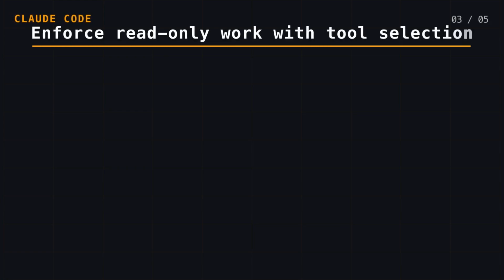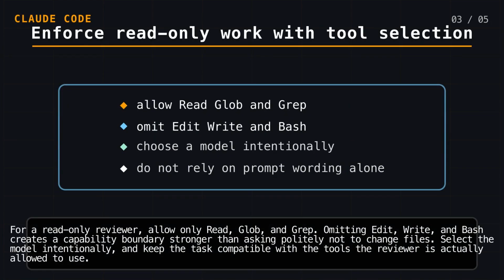For a read-only reviewer, allow only read, glob, and grep. Omitting edit, write, and bash creates a capability boundary stronger than asking politely not to change files. Select the model intentionally, and keep the task compatible with the tools the reviewer is actually allowed to use.